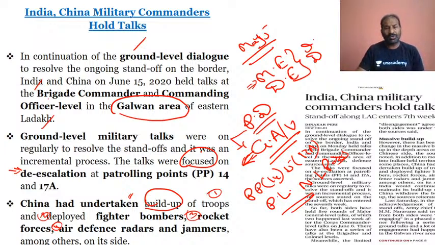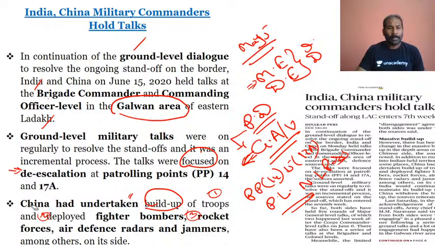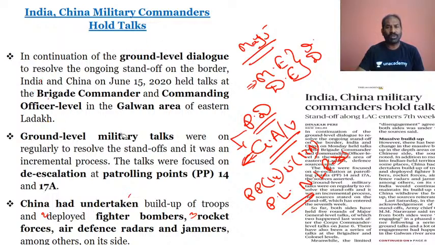And as we know, China is going ahead with this, and this is the area of concern. That is why they wanted to de-escalate even at the areas, the patrolling points PP14, PP15 and 17A, and also in the Pangong Lake area, in the fingers, right from Finger 1 to Finger 8, as I've explained in the previous classes.